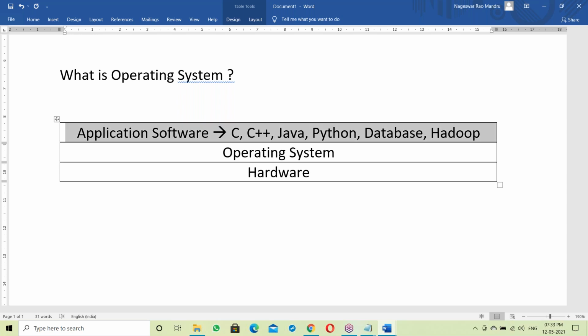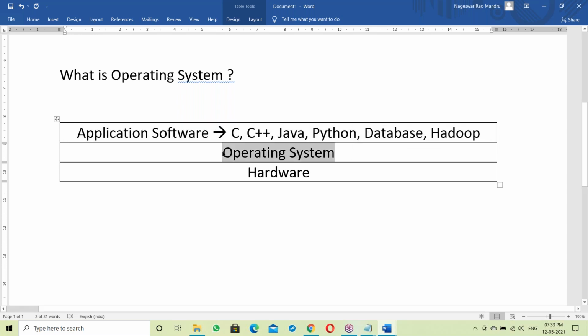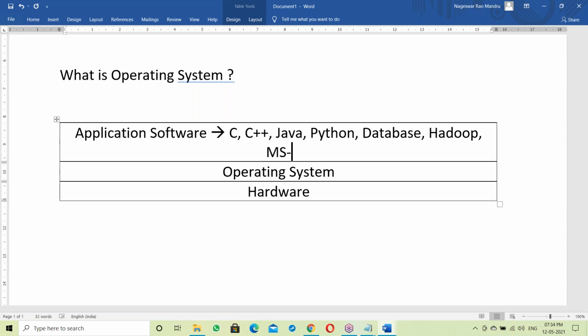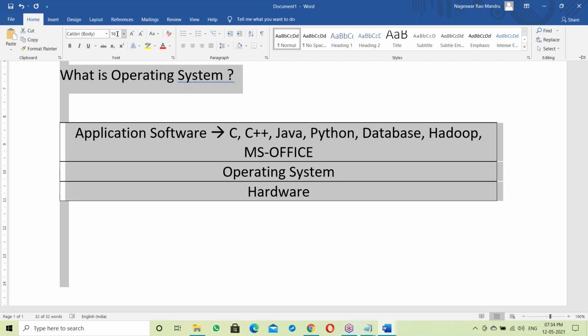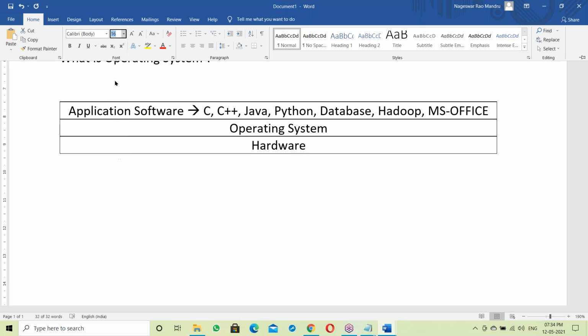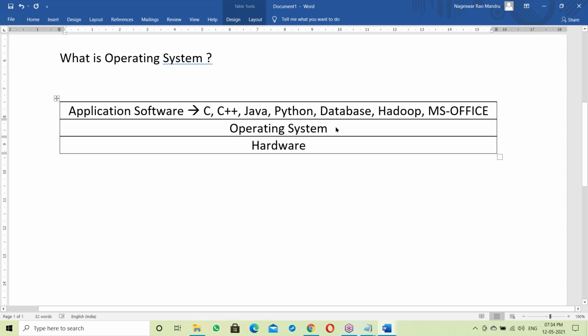All these application software run on top of the OS. Without the OS, these application software never work. Every application software runs on top of the OS. Even for MS Office, an OS is required. Without an OS we can't do anything here. To run MS Office also, an OS is required.